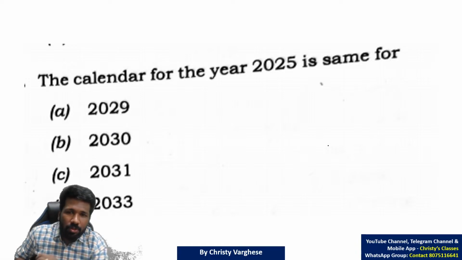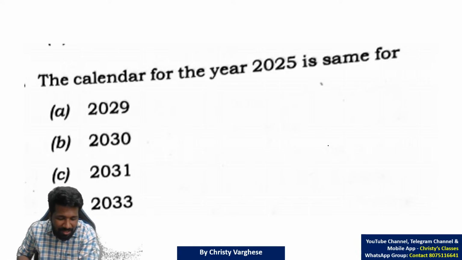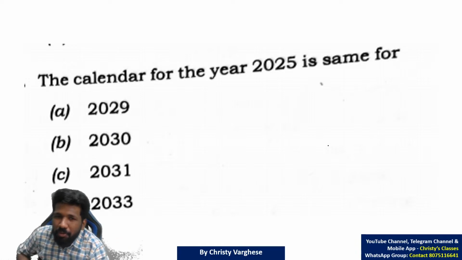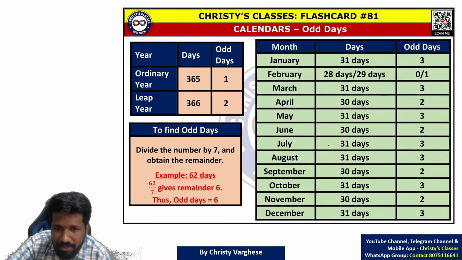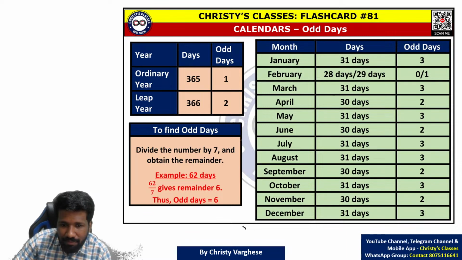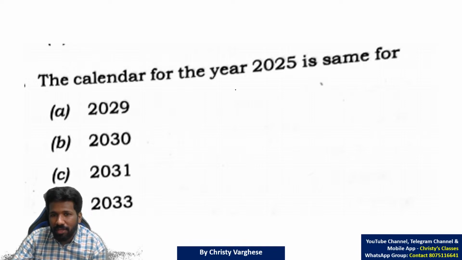The next question, this also was asked in previous UPSC exam and most competitive exams. This is a common question. Calendar for the year is the same, for odd day concept. It is the odd day concept. What is odd day? We have discussed already how to find it. In an ordinary year, 1 odd day, leap year 2 odd days. That is a concept needed for this.